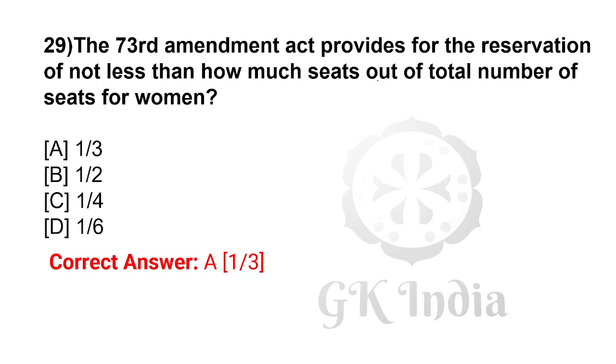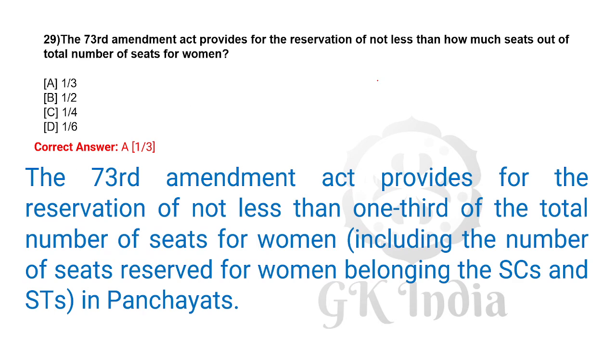Correct answer is 1/3. The 73rd Amendment Act provides for the reservation of not less than one-third of the total number of seats for women, including a number of seats reserved for women belonging to SCs and STs in Panchayats.